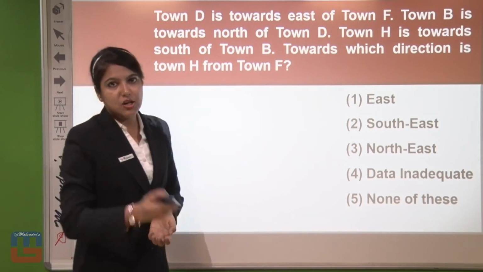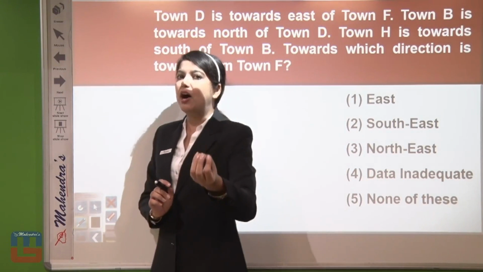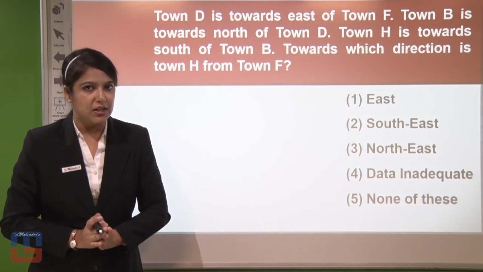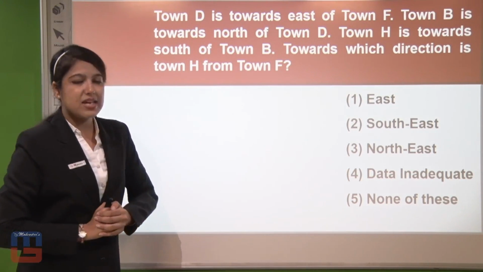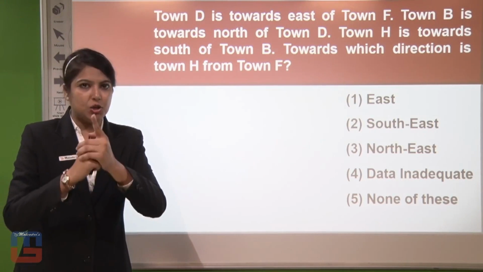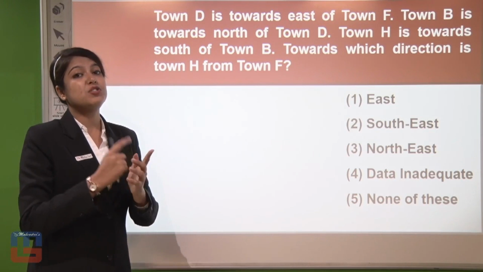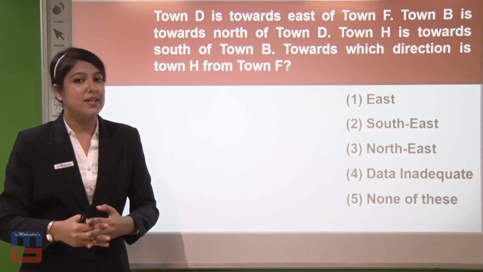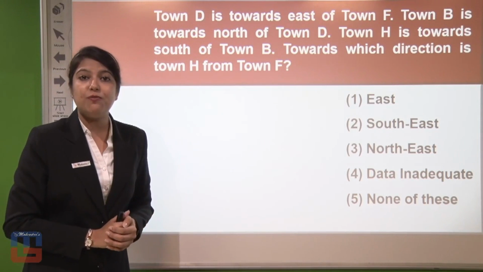In the next question, this is a point direction based question where we have been told point to point how the points are situated or located according to each other. Now let's see the condition. It is given that town D is towards the east of town F. Town B is towards the north of town D. Don't get confused while reading. We will show it over here so that it is clear how and where to place the points. So point number 1, it is mentioned town D is towards the east of town F.